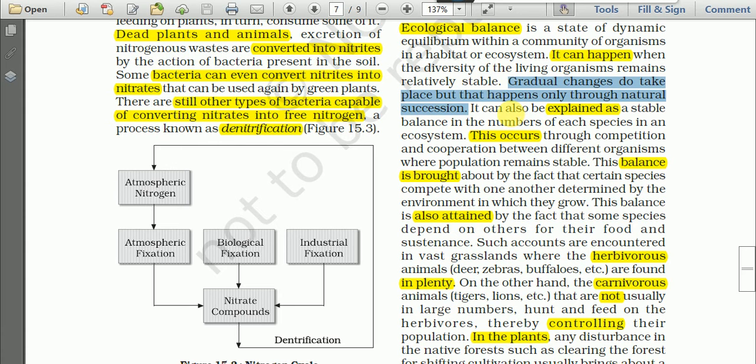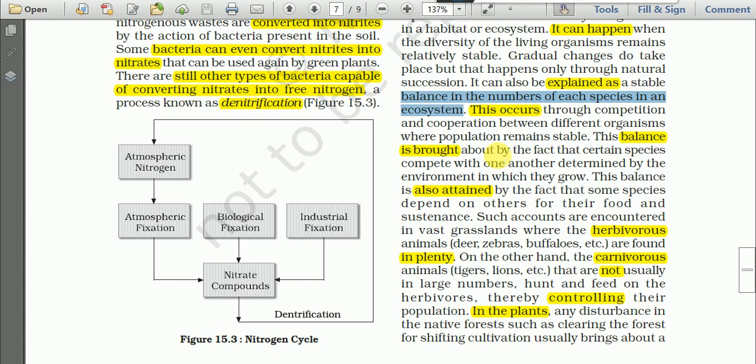Ecological balance can also be explained as a stable balance in the number of species in the ecosystem. As I told you, the number of eagles must remain constant, the number of vultures must remain constant, and likewise each of the wild animals must remain constant.